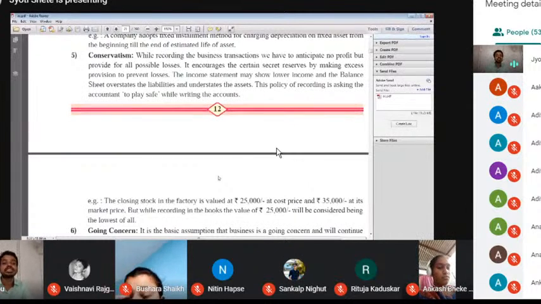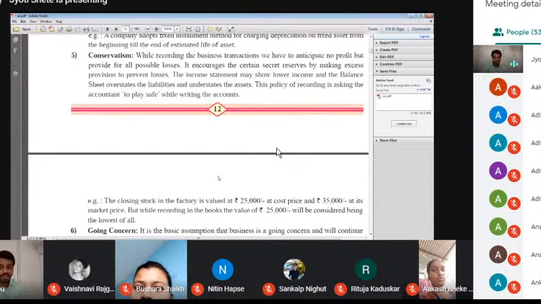That's what is called conservatism. Business takes the lowest value of an asset, whether market price or cost price. Whichever amount is lowest, that amount the business takes.